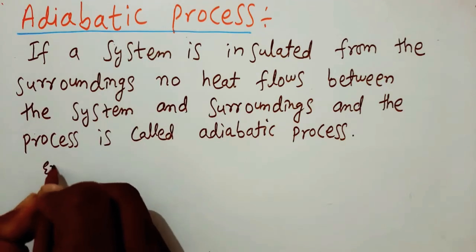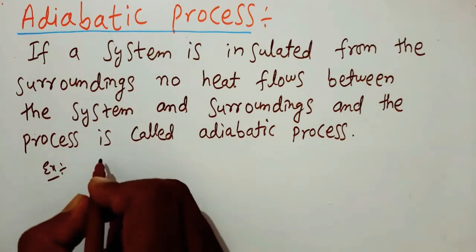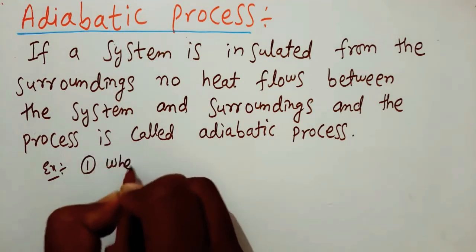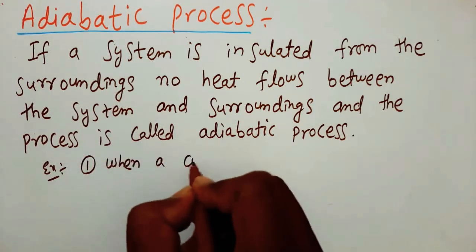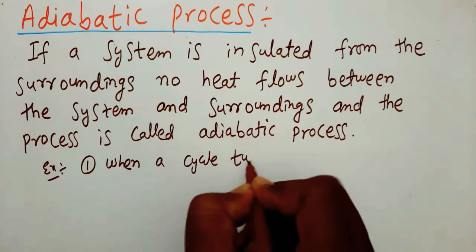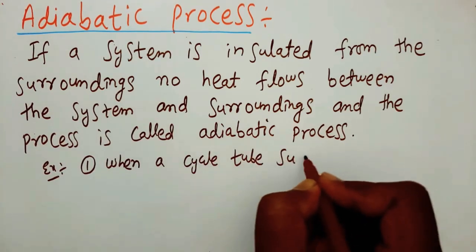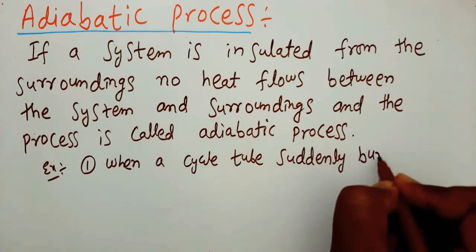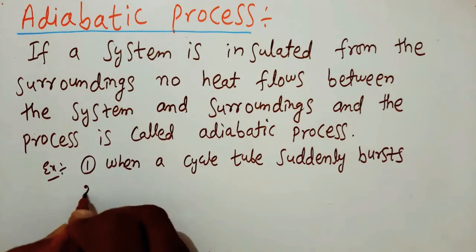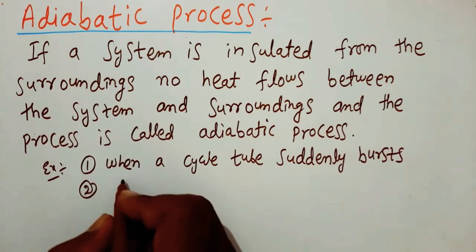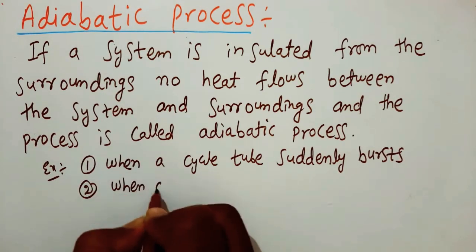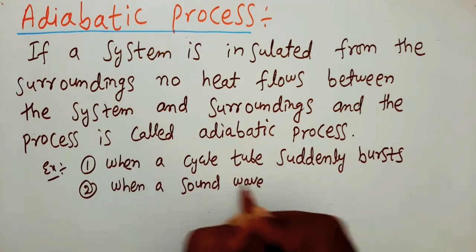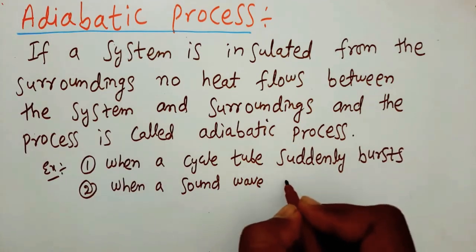For examples, when a cycle tube suddenly bursts, and a second one is when a sound wave passes through air.